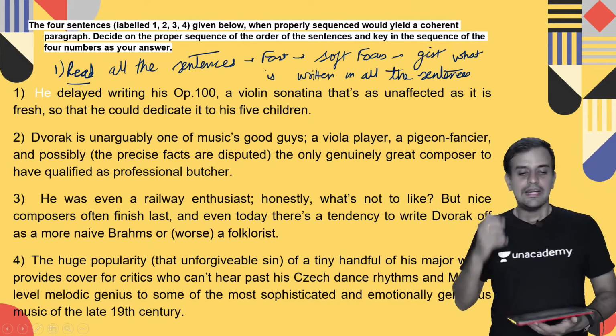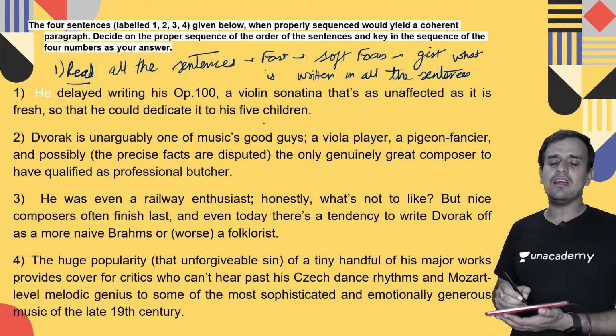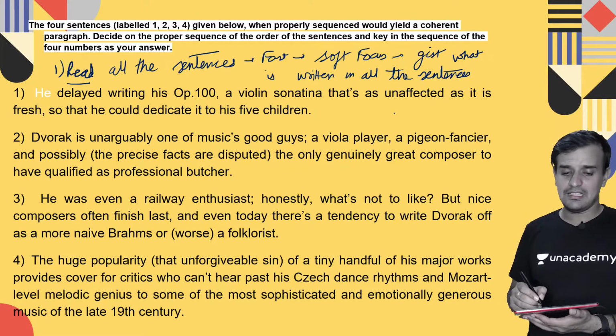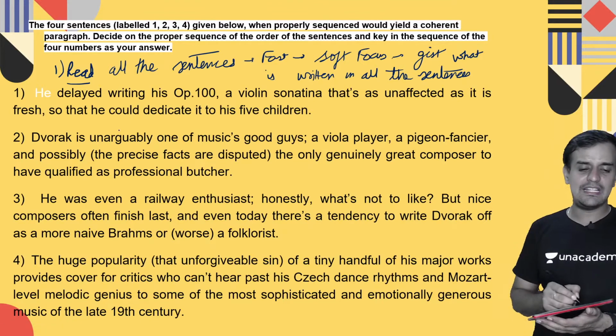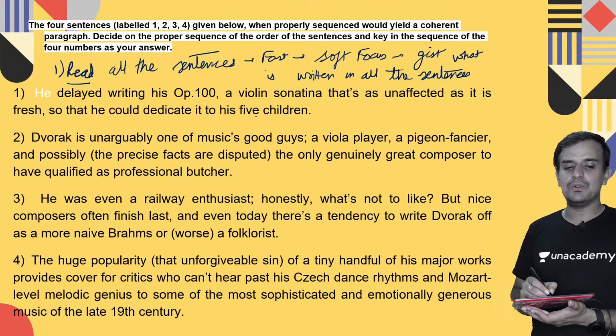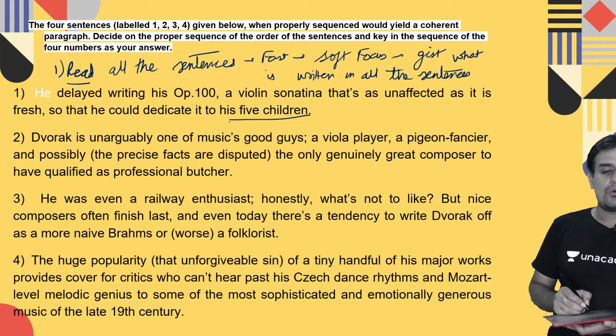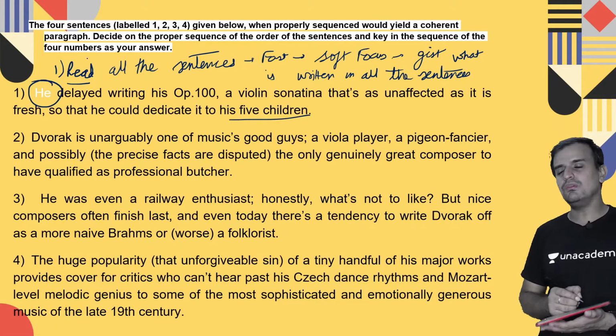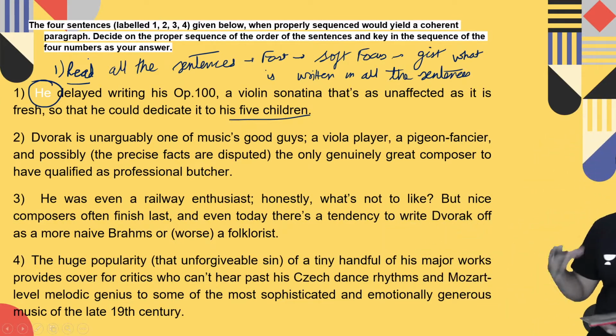Look: he delayed writing his Op. 100, a violin sonatina that's as unaffected as it is fresh, so that he could dedicate it to his 5 children. So what are we talking about? We are talking about somebody, he, some anonymous person. Who is he?